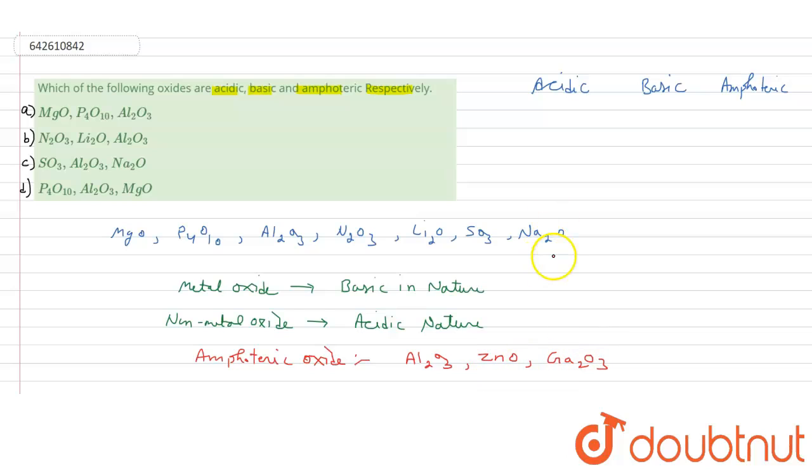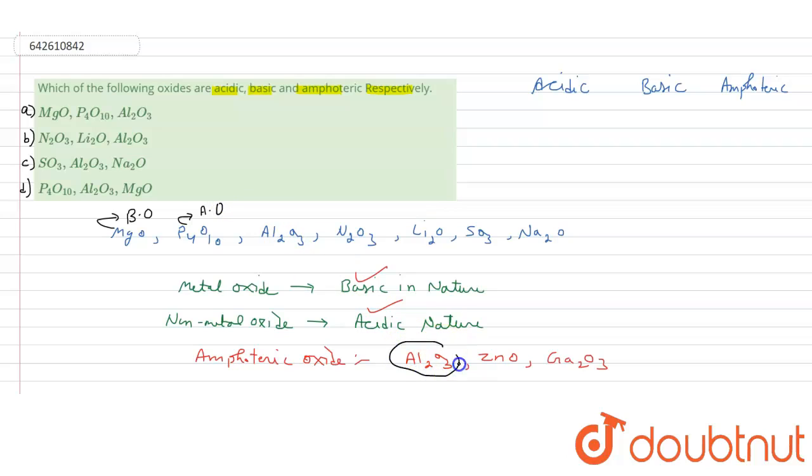Now, we know that metal oxides are basic in nature, and non-metal oxides are acidic in nature. So now we will see the options. In the case of MgO, since magnesium is a metal, this oxide is a basic oxide. I'm just writing BO for basic oxide. And in P4O10, phosphorus is a non-metal, so this oxide is an acidic oxide, so I write AO for acidic oxide. And Al2O3, since we have covered it, is an amphoteric oxide.